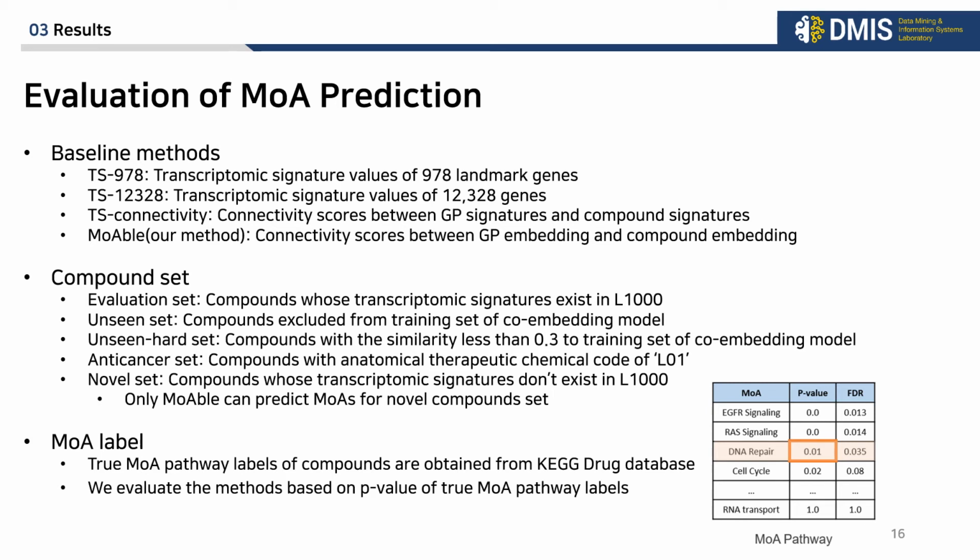And anti-cancer set consists of compounds with anatomical therapeutic chemical code of L01, which means anti-cancer. Novel set consists of compounds whose transcriptomic signature doesn't exist in 8,000, which means only MOA can predict MOA for the novel compound set. True MOA pathway labels of compounds are obtained from the KEGG drug database, and we evaluate the methods based on the p-value of true MOA pathway labels.